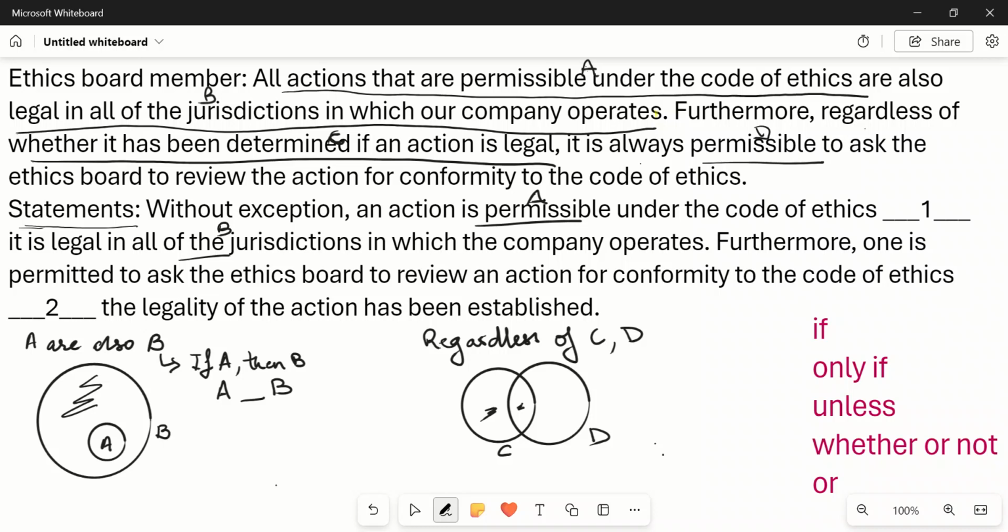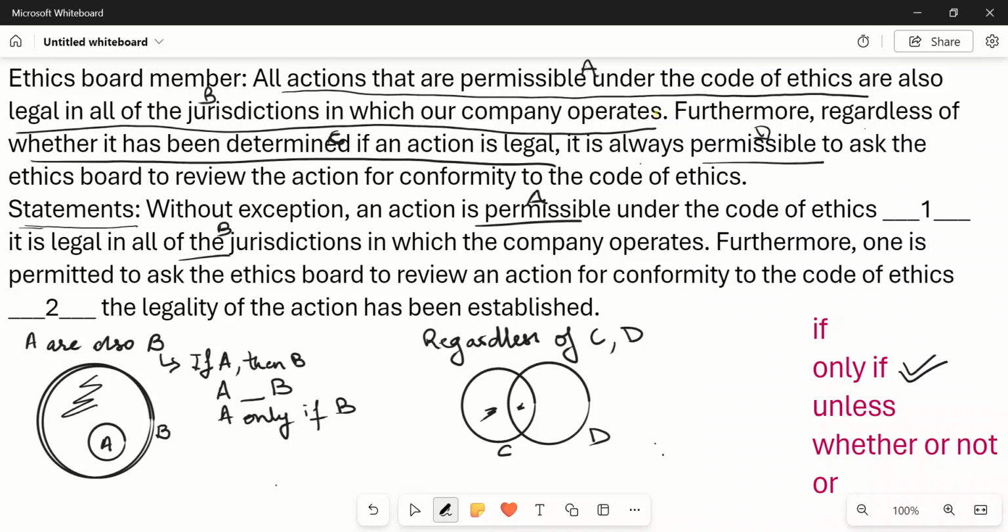Can we use A if B? No, it becomes the opposite of what we were considering, if A then B. The next is only if. So our sentence becomes A only if B. So if you look at the Venn diagram, it basically tells A can happen only if B has happened, and that is correct. So our choice for the first blank is only if.